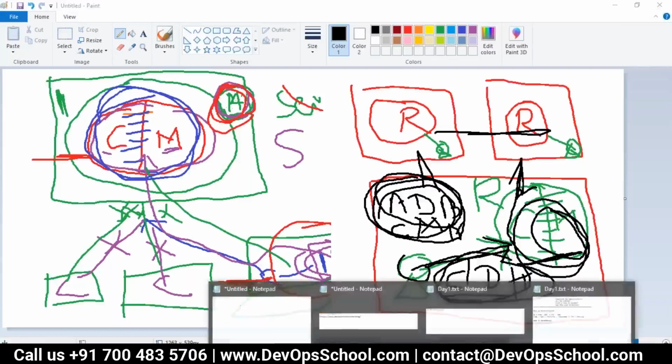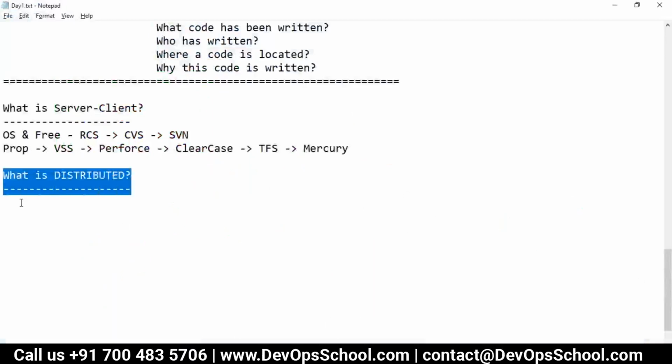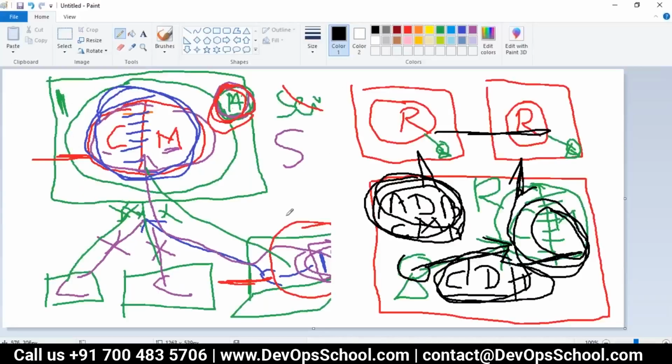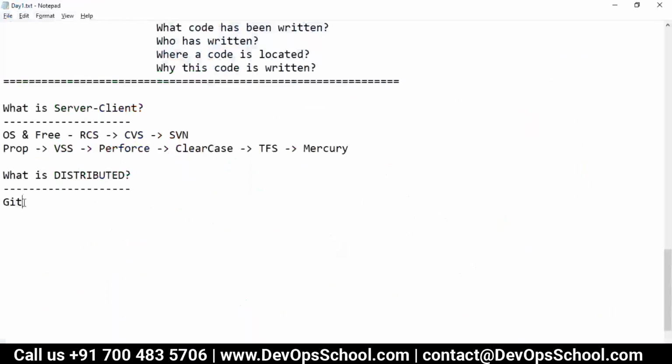This is called the distributed model. You are not dependent. Having no internet, no network, still you can add, delete, change, branch, merge, view, everything you can do.